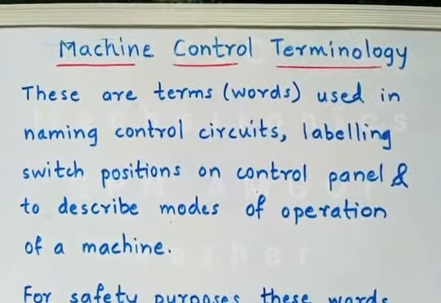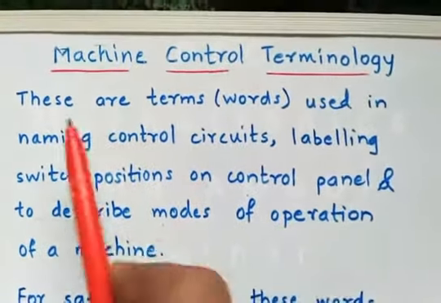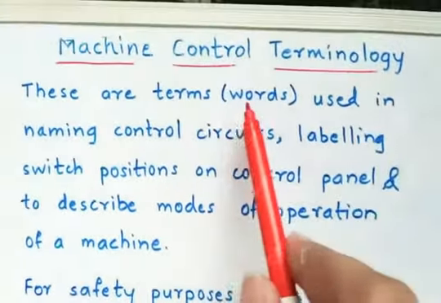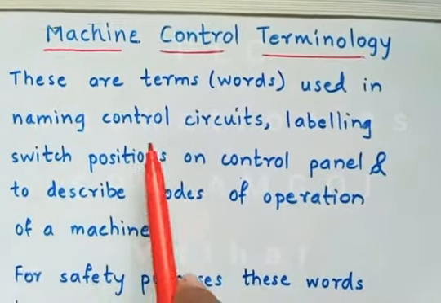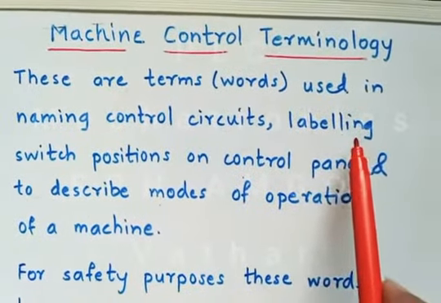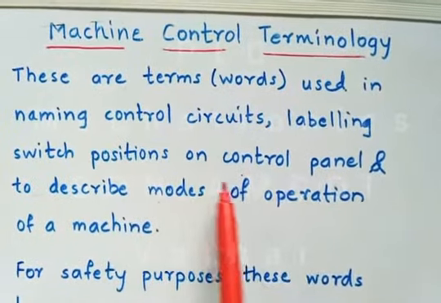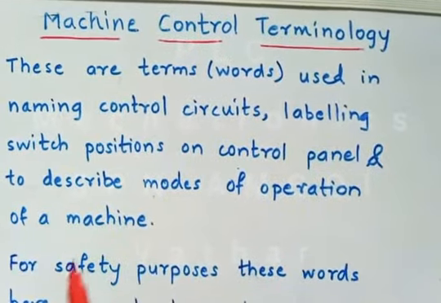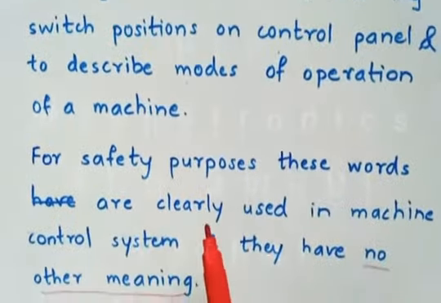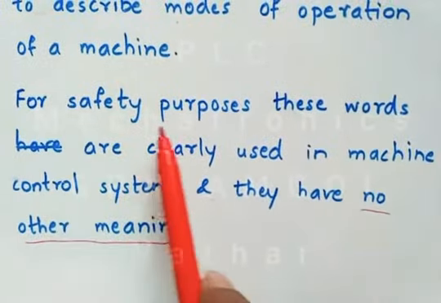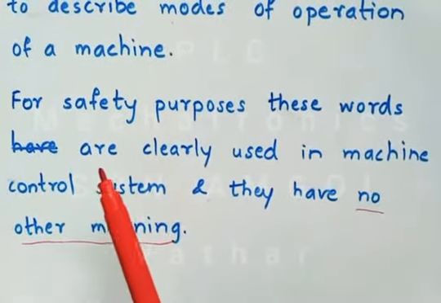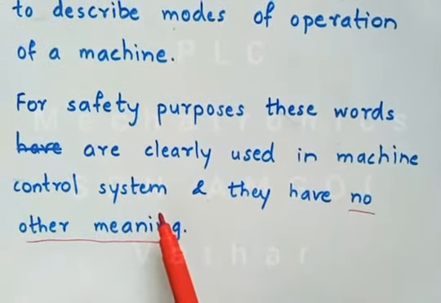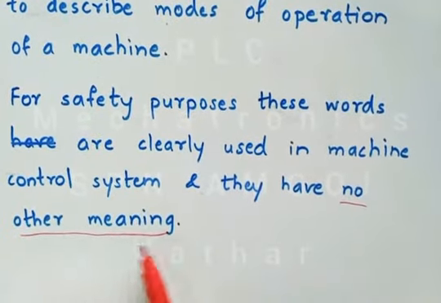Today I will explain the machine control terminology. The machine control terminology are nothing but terms or words used in naming the control circuits or labeling the switch positions on the control panel or to describe the modes of operation of a machine. For safety purposes, these words are clearly used in the machine control system and they have no other meaning.